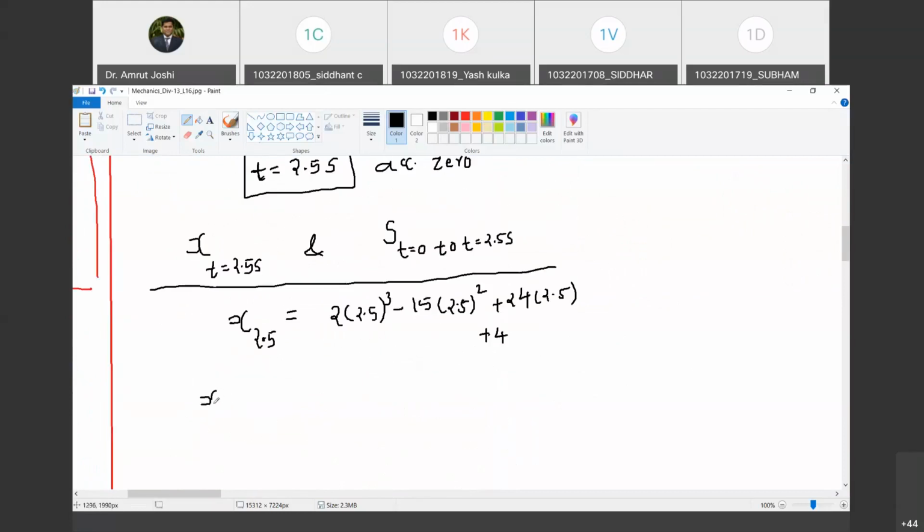1.5 meter. Is it positive or negative? Sir, positive. Okay. So it is at 1.5 meter. Positive, therefore, it is towards right or towards positive x. Do you agree with me? Yes, sir.